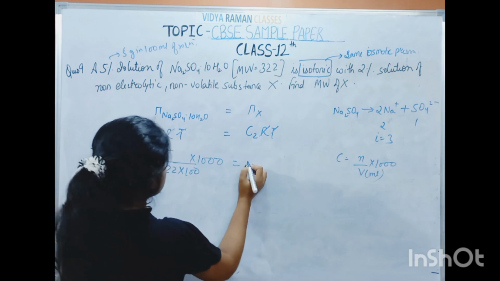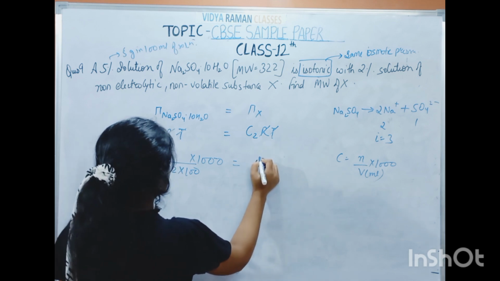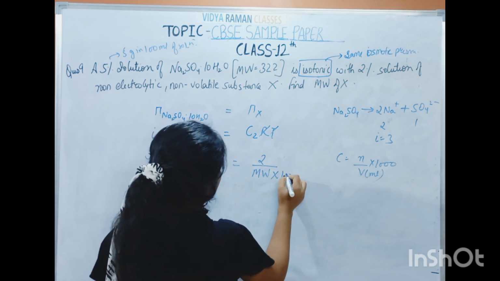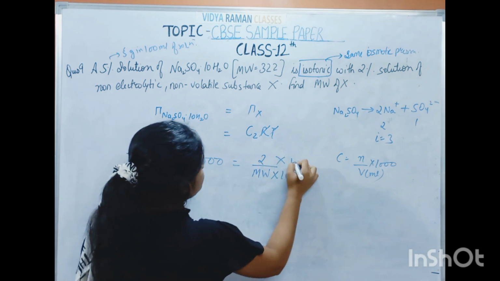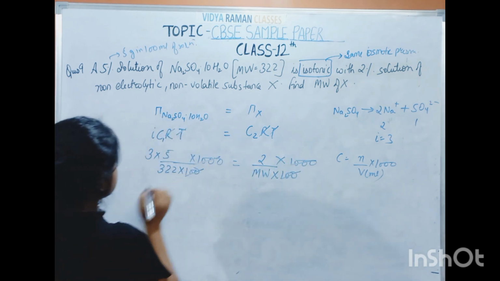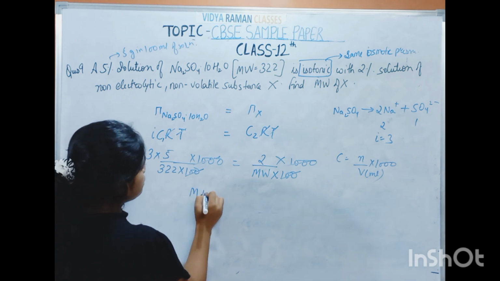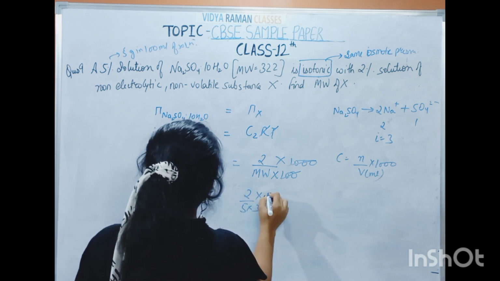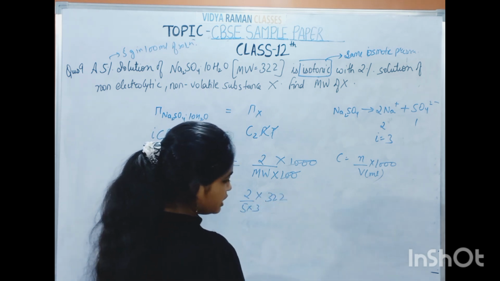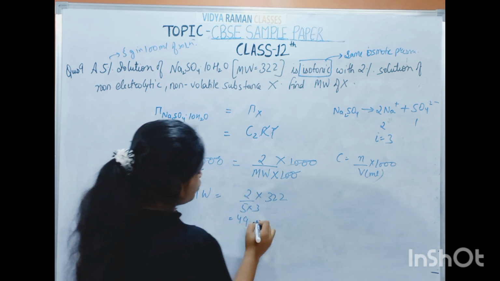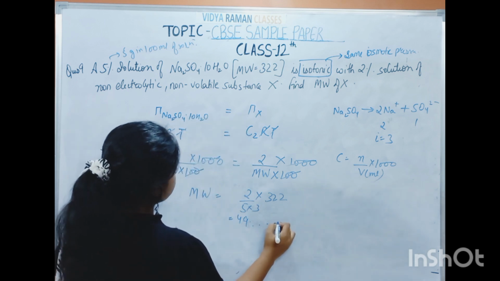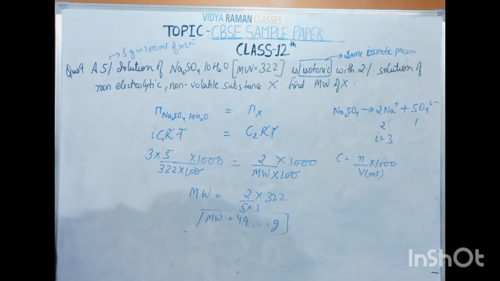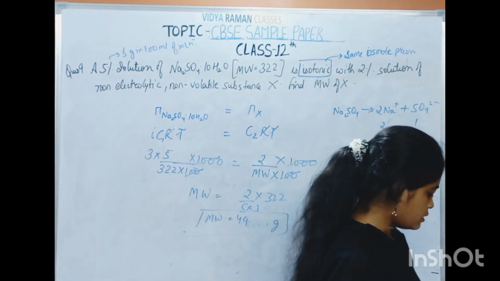These are already cancelled. C2 will be 2 upon the molar weight, which I don't know, into 100. Understood? So all of these are cancelled. Now if you solve it, it will come out to be 2 upon 5 into 3 into 322, that will come out to be 49 point something. So this was the question from osmotic pressure.